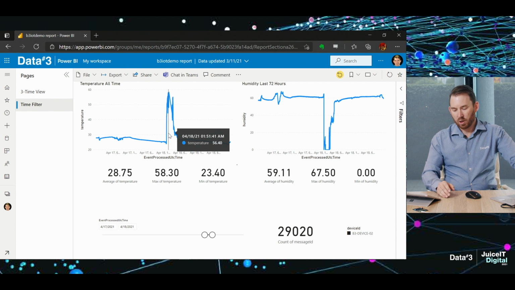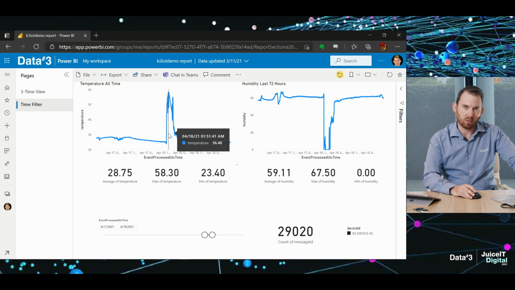With this information, you're able to make changes to the shipping logistics, whether it's packaging or perhaps use of refrigerated trucks to ensure the coffee arrives at the stores in pristine quality. So what's happening under the covers?